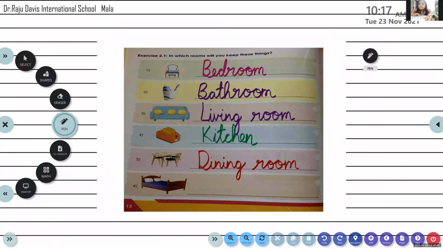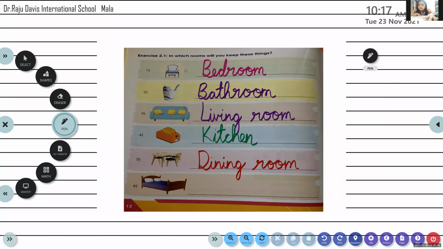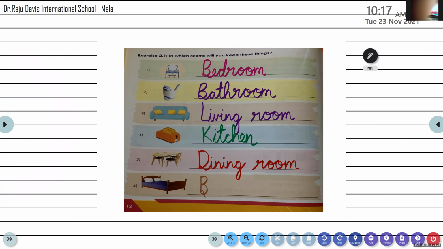Number 6. Bed. I have told you the correct name. What is it? The bed is placed on something. What is the name of that part? Made using wood or metal. What is it called? Arav, try. What is it called? Cot. Cot, very good. And in which room is it placed? Bedroom. The bedroom, very good.